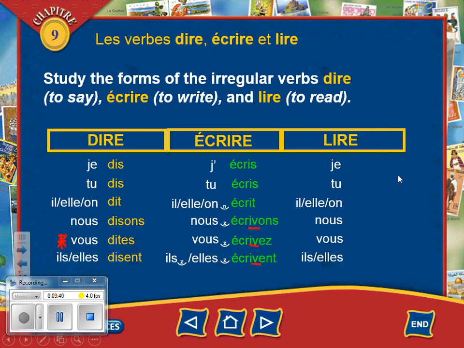Now we're looking at the verb lire. The verb lire means to read. And again, the je and tu form are the same and end in an S. Je lis and tu lis. Il, elle, and on, can you guess what it looks like? If you think it looks the same but ends in a T, you guessed right. For my nous, vous, and il, elle plural forms, I'm going to have my old standbys, ONS, EZ, and ENT. So what you want to remember here is in the plural forms, we have an S in the middle of the verb. Underline it to help you remember.